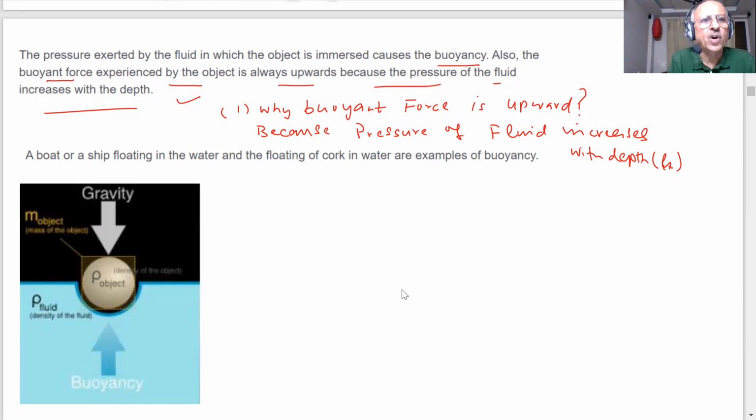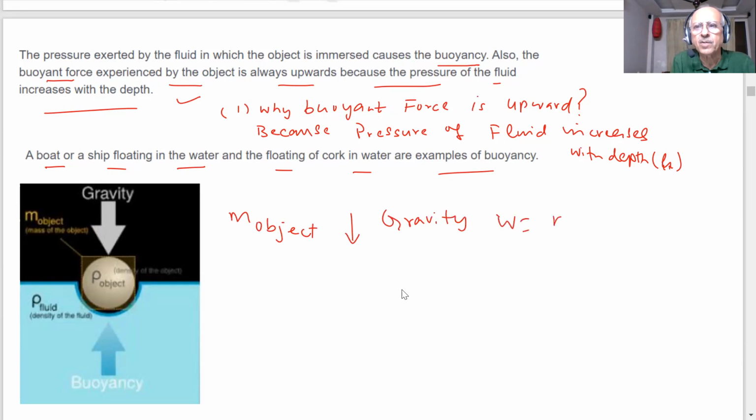That is the reason. So a boat or ship floating in the water and the floating of a cork in water are examples of buoyancy. Here we have shown this picture. This is an object, students. The gravity is acting on the object downward, m into g. M is the mass of the object. The gravity is acting downward, which is W equal to m into g.